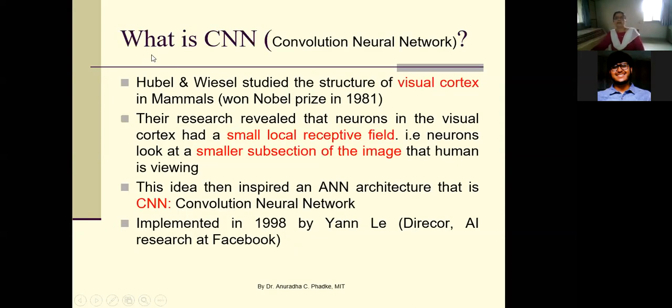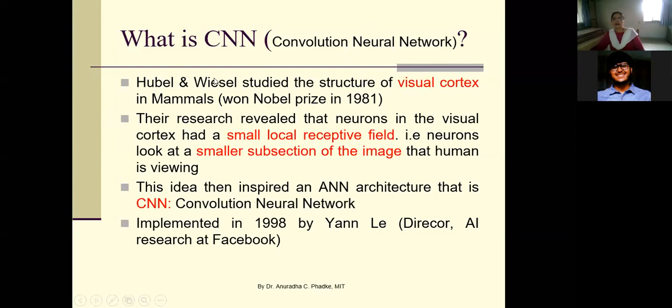So basically, what is CNN and what is the motivation for these convolution neural networks? So these researchers, Hubel and Wiesel, studied the structure of the visual cortex in mammals. And for this study, they won the Nobel Prize in 1981. So these were researchers in actual biological structures of mammals.